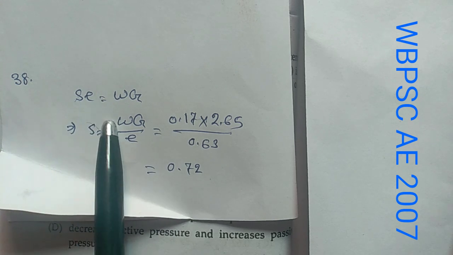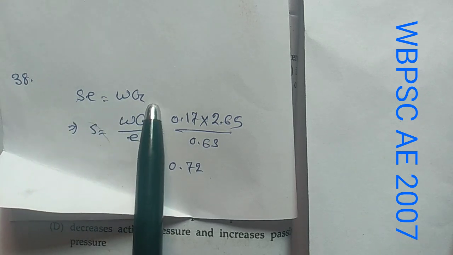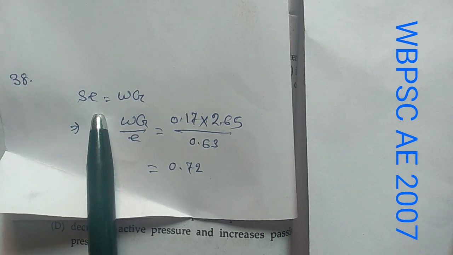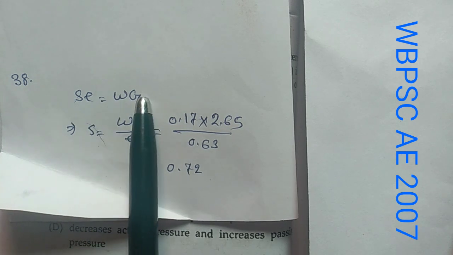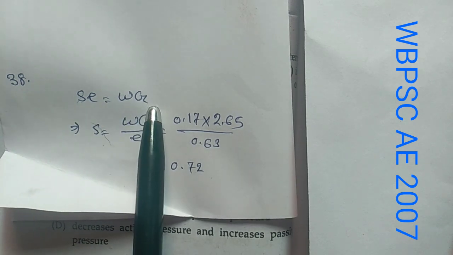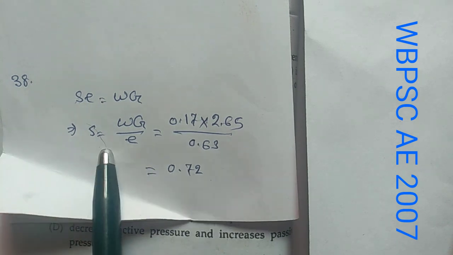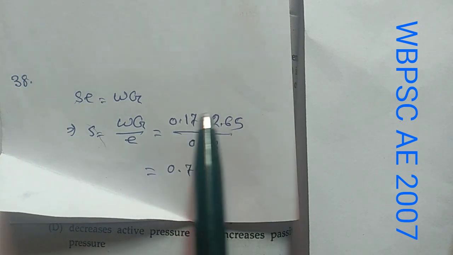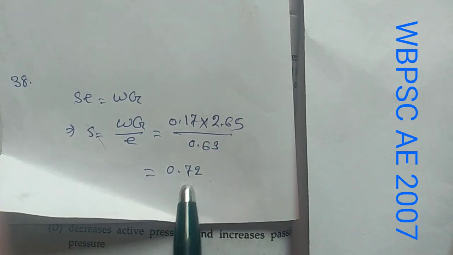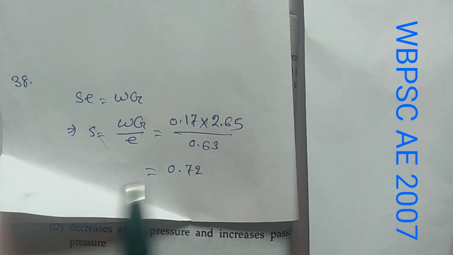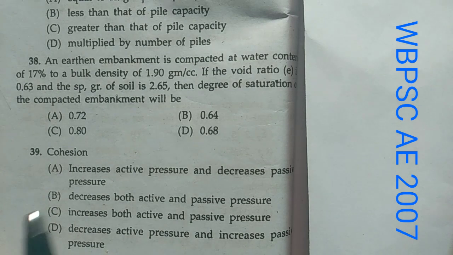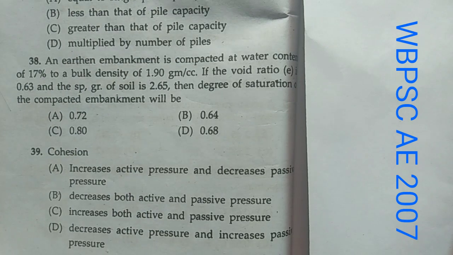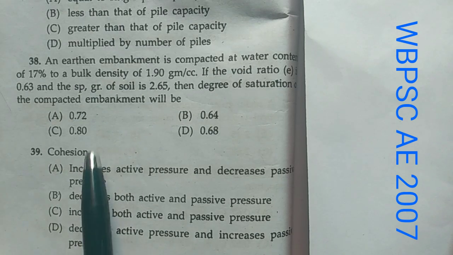Now the solution is Se equals wG, where S is degree of saturation, e is the void ratio, w is the water content, and G is specific gravity. So degree of saturation S equals wG by e equals 0.17 into 2.65 by 0.63 equals 0.72. So degree of saturation is 0.72. Option A is correct.